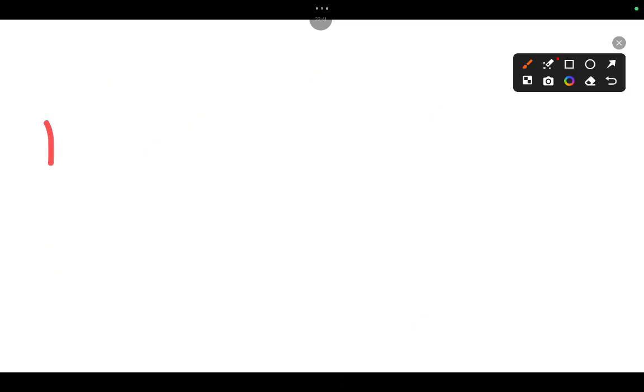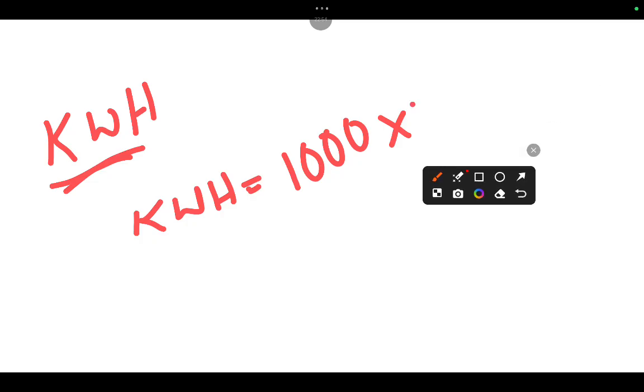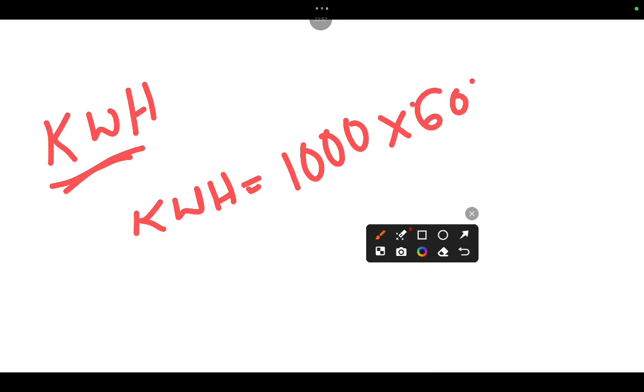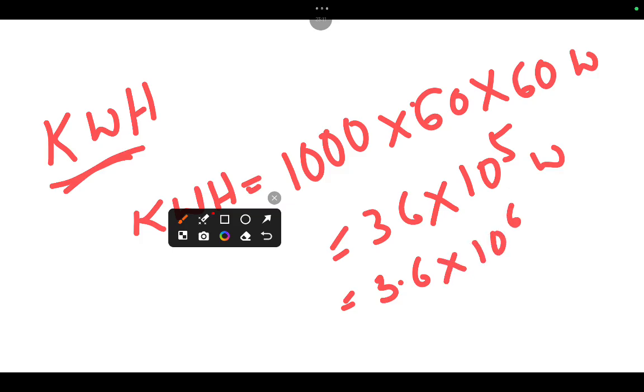Here 1 kWh and HP are also used for power. 1 kilowatt hour equal to how many watts? 1 kilo means 1000 watts. Hour means 60 minutes, 60 seconds. So that means 36 into 10 to the power of 5 watts, then 3.6 into 10 to the power of 6 watts. This is 1 kilowatt hour equal to 3.6 into 10 to the power of 6 joules. Clear?